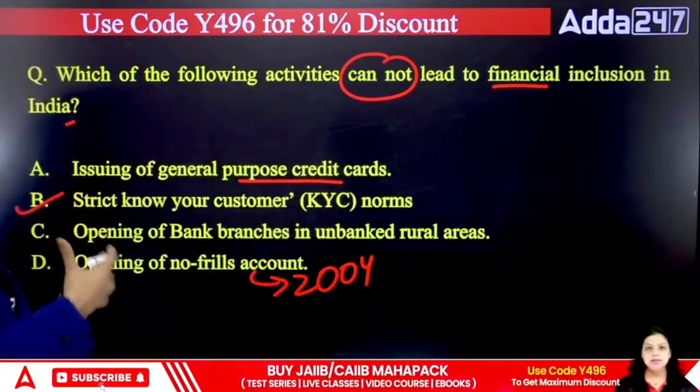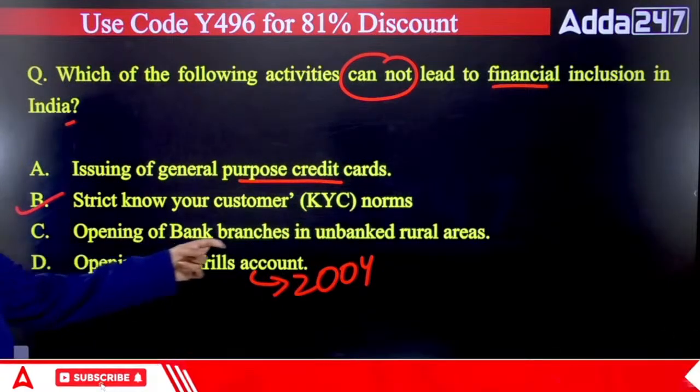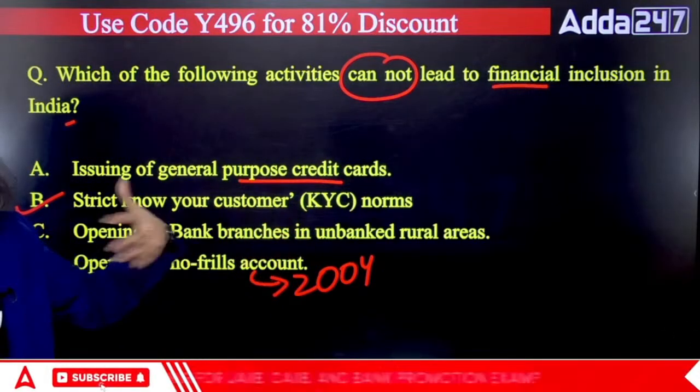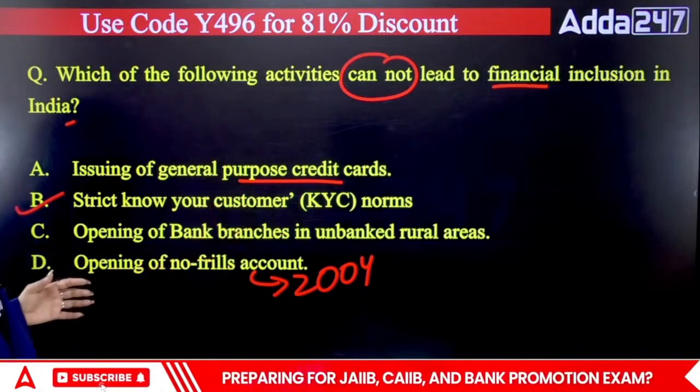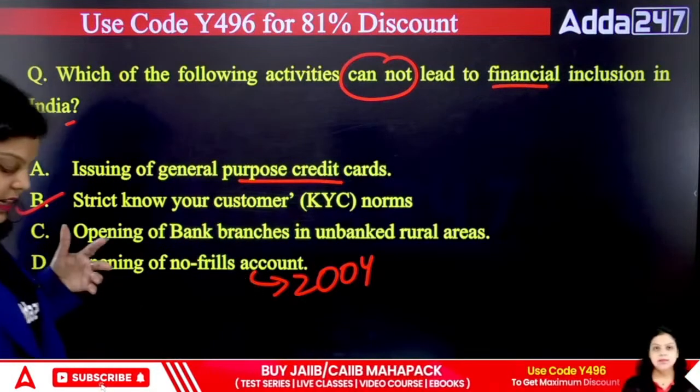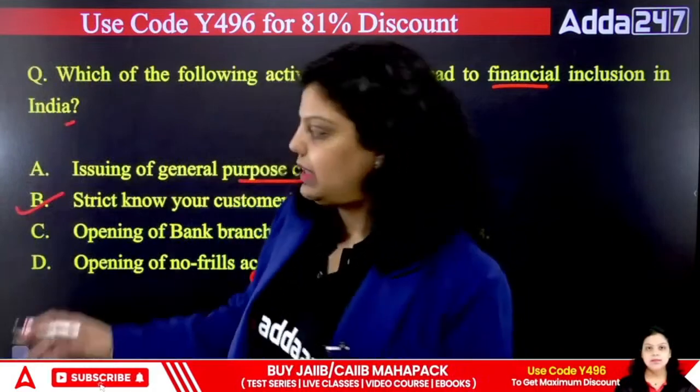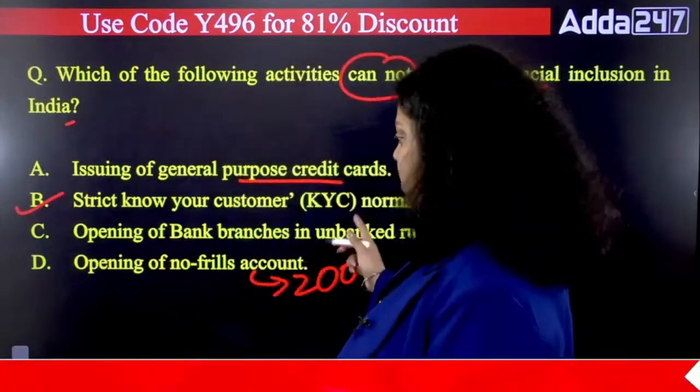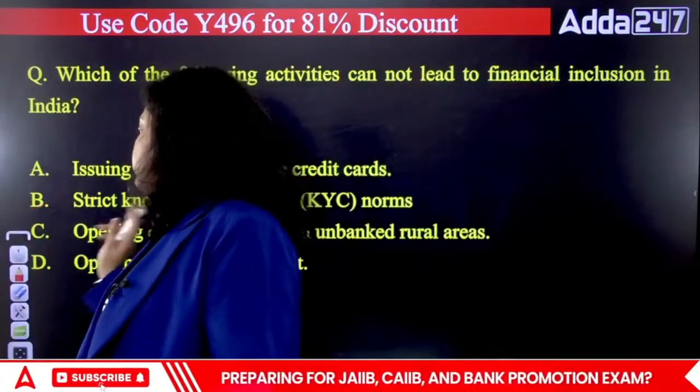The maximum number of persons are being linked to the bank. If you are providing bank branches in the unbanked rural area, again you are providing financial products and services. By opening no frills accounts, you are providing zero balance accounts to the customer. That is also a part of financial inclusion, but not the strict KYC norms.